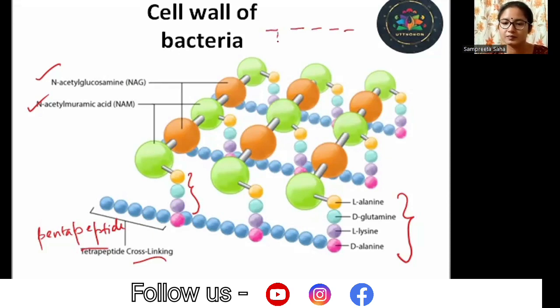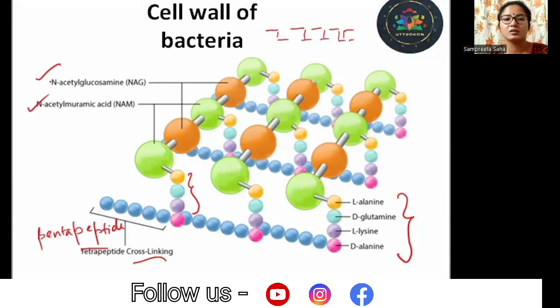is amino acid chains dropping from it, and these are again interconnected by the next layer of sugars. So it's an interconnected network-like structure, that is the cell wall of bacteria. It's not a constant structure. You cannot imagine it like a brick wall. It's an interconnected structure made up of different compounds.